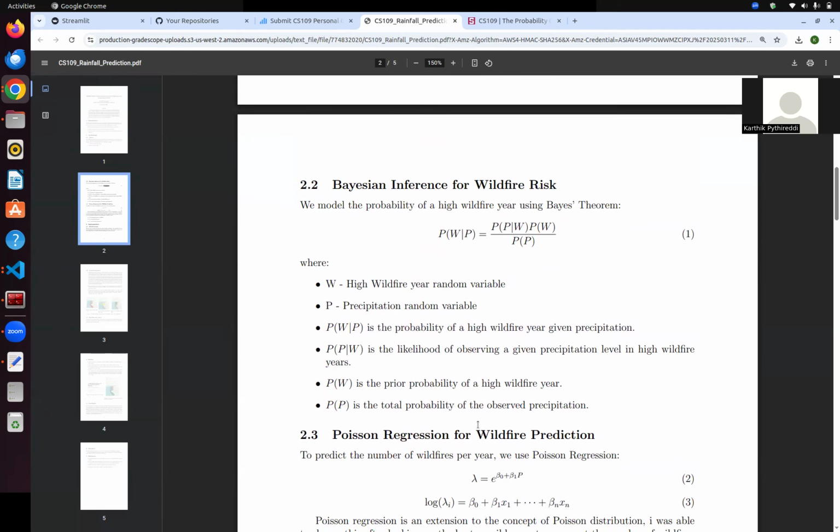With respect to the methodology and modeling, we made use of Bayes' theorem for the wildfire risk, where we have the random variable W as a high wildfire, and P as precipitation. We make use of Bayesian inference to calculate the posterior probability, the probability of high wildfire given any precipitation year.